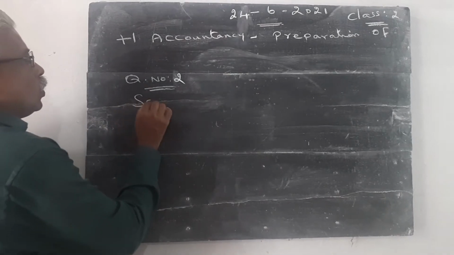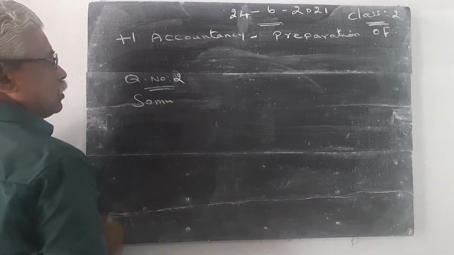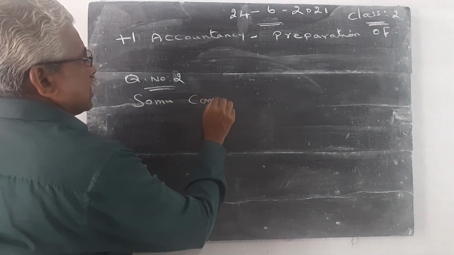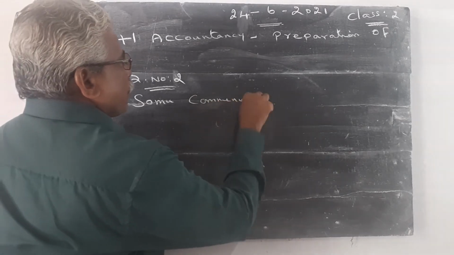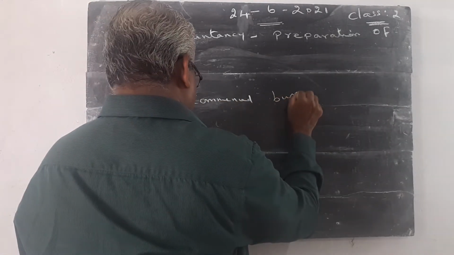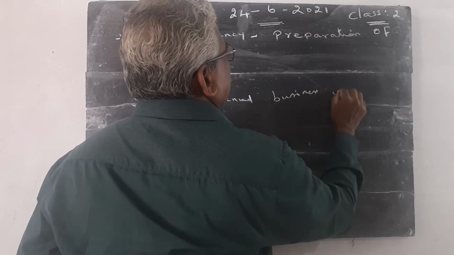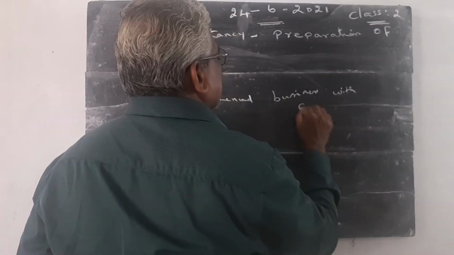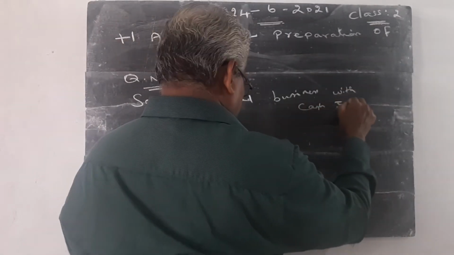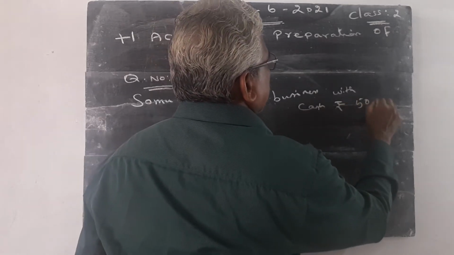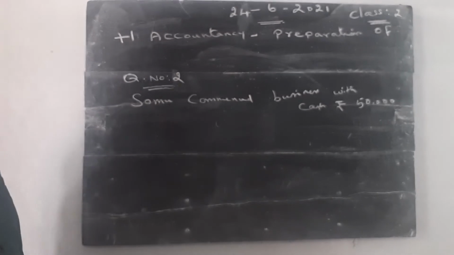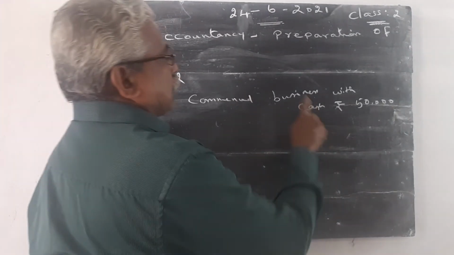Somu, who is the proprietor of the business, commenced business with cash rupees 50,000. Somu is a proprietor. He started business with cash.